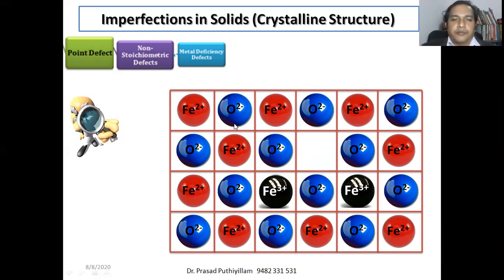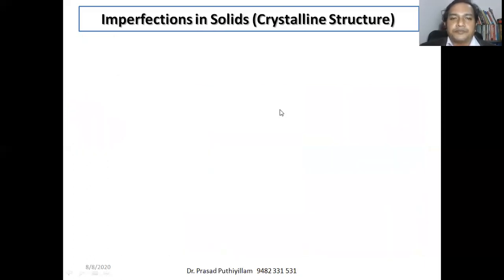Here actually one metal atom is missing. Even though the charge is neutral, there is no additional negative charge or additional positive charge, actually one atom is missing here. Fe2+ is missing, so Fe2+ and Fe3+ are found. So this is actually metal deficiency. We call it the metal deficiency defect.